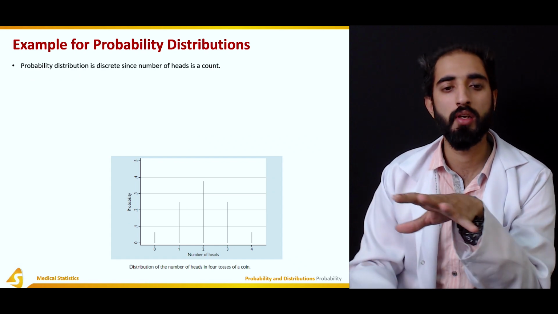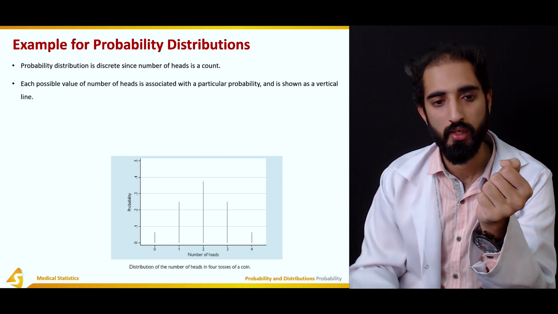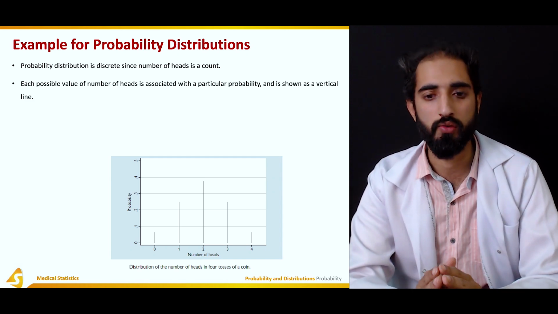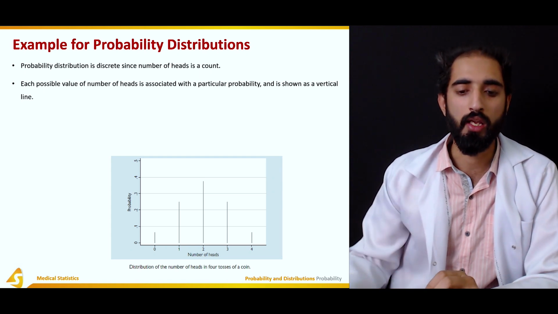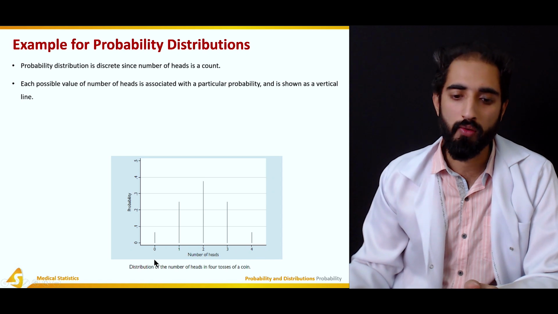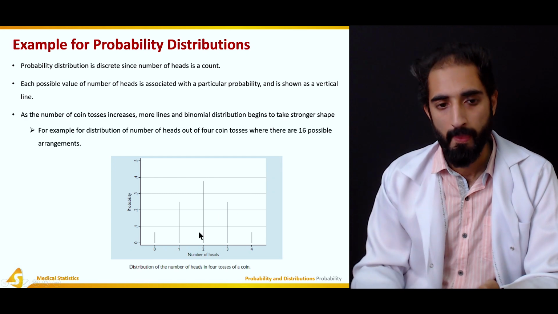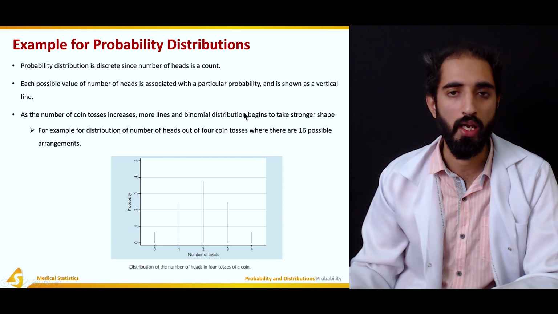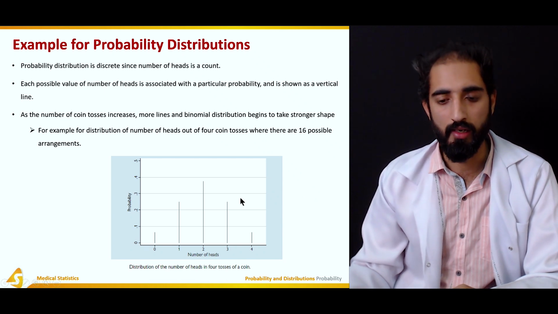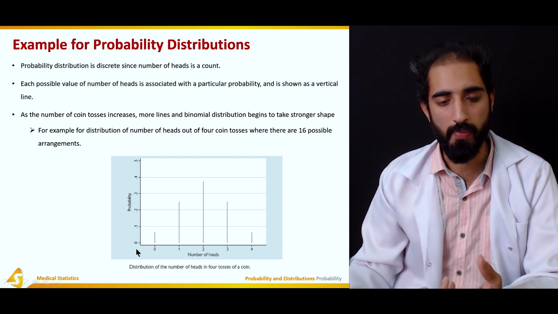Now, the probability distribution is discrete since the number of heads is a count. So each possible value of the number of heads is associated with a particular probability and is shown as a vertical line. So the greater the number of outcomes, the greater the number of options we have, and you can see the shape of the probability starts to change. And as the number of coin tosses increases, with more lines, the binomial distribution begins to take a stronger shape, like a bell. If we join all of them, we get a sort of bell shape.